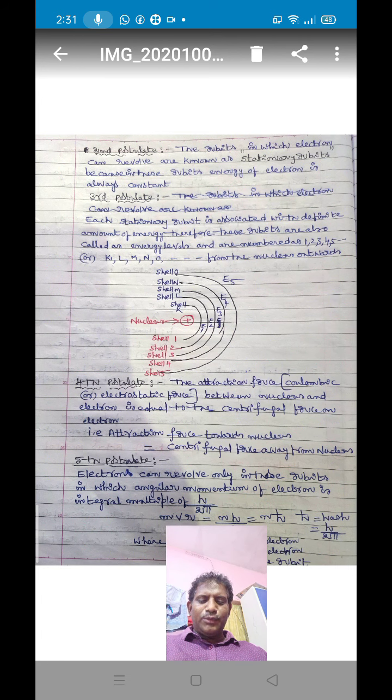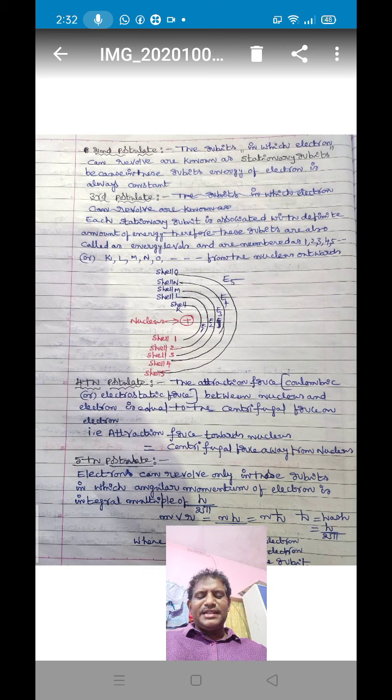That means the angular momentum of an electron is equal to nh by 2 pi, where n means 1, 2, 3, and so on. Here m represents the mass of the electron, v represents the velocity of the electron, and r represents the radius of the orbit.